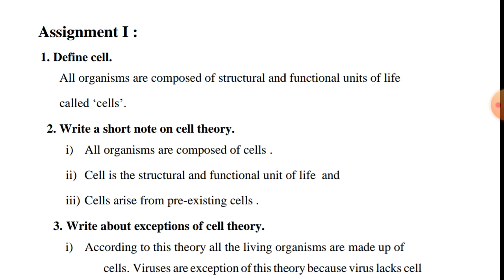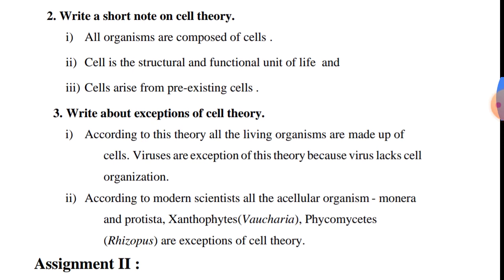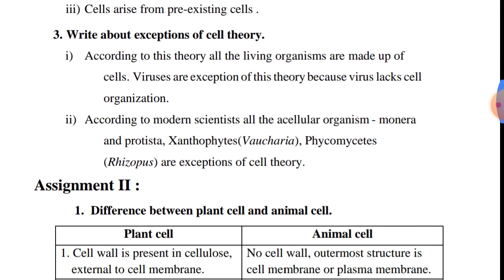About this they explained in cell theory, and they gave exceptions to cell theory. What are they? One for viruses and another for acellular organisms. According to the cell theory, all living organisms are made up of cells. Viruses are an exception to this theory because viruses lack cell organization. According to modern scientists, acellular organisms means organisms made up without any cell. Example, some bacteria, some algae and some fungi, like Monera and Protista.